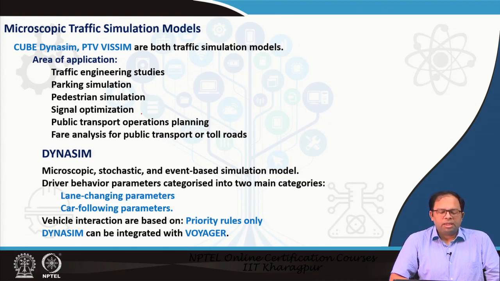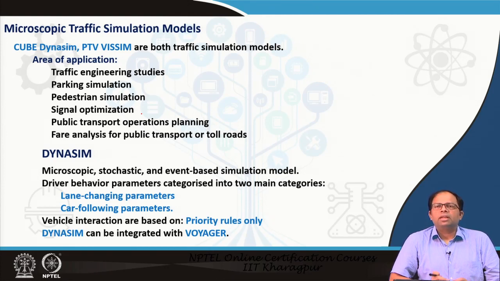Driver behavior parameters are categorized into two main categories: lane changing parameters and car following parameters. As I explained earlier, when a car is introduced into a particular link, there is an arrival function to initiate the movement of the car, and then the car follows another car. So there is car following, and the car can also move laterally to two sides, so there is lane changing as well.